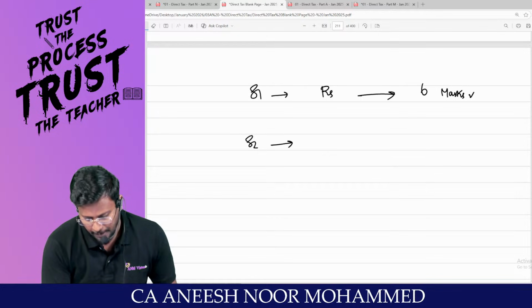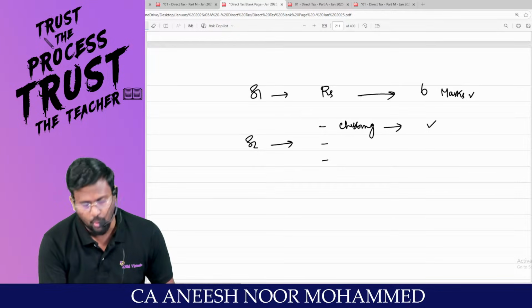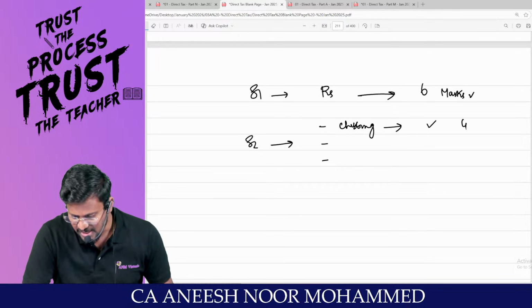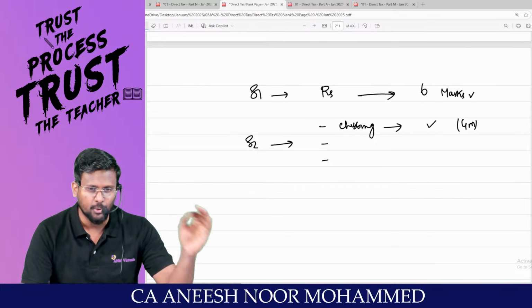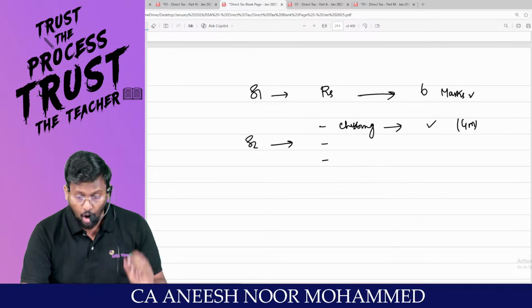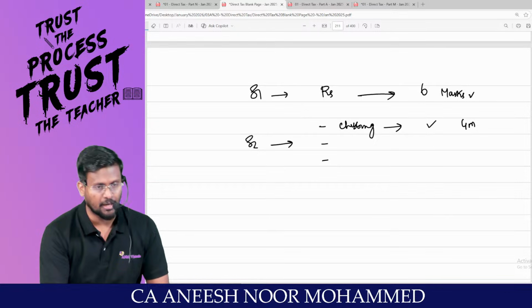Then slot number 2, a beautiful topic, man. Clubbing, that is when other people's income will be included in our income. This is a standalone 4 mark area for examination, or this will be tested in the computation of total income as an adjustment, or you will be getting MCQs from the clubbing of income, especially that minus clubbing and all.